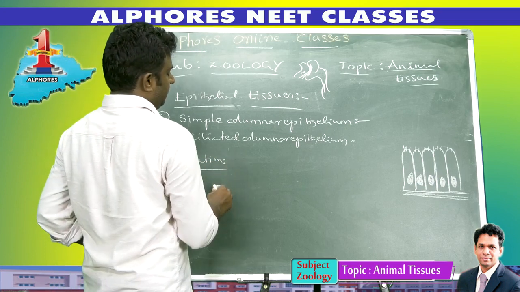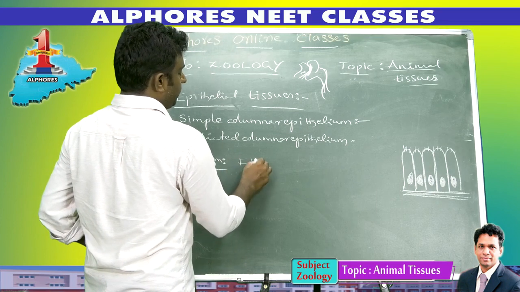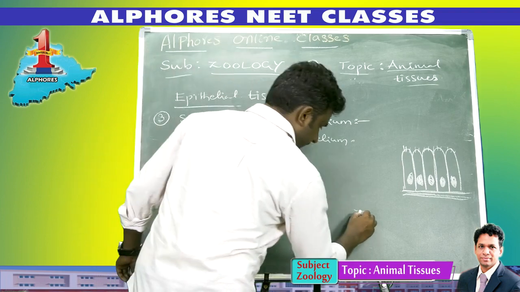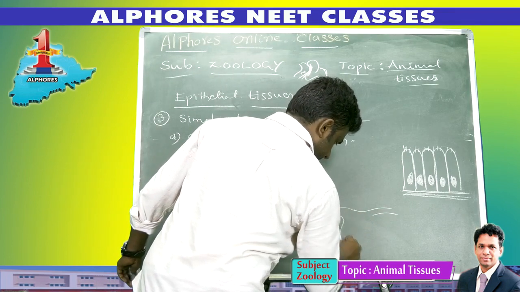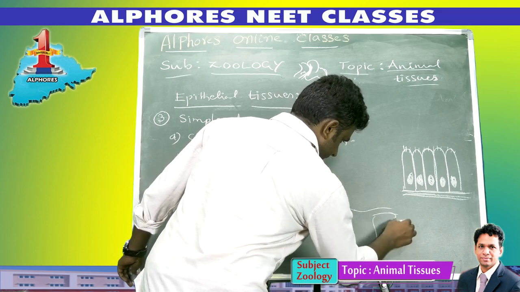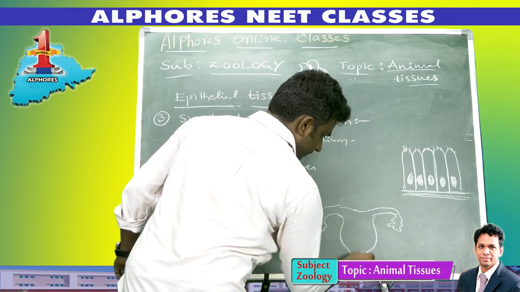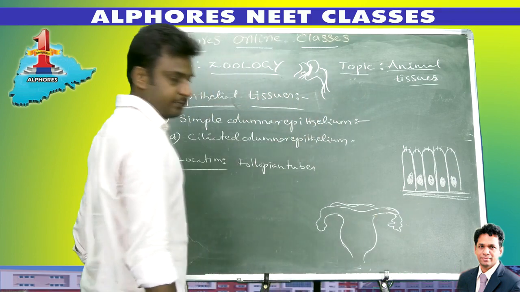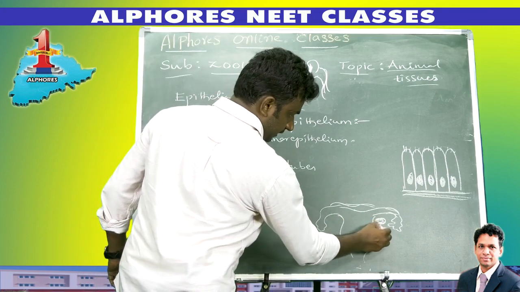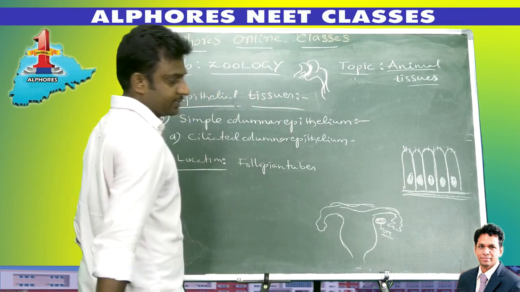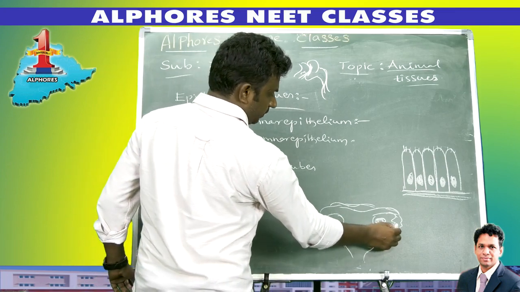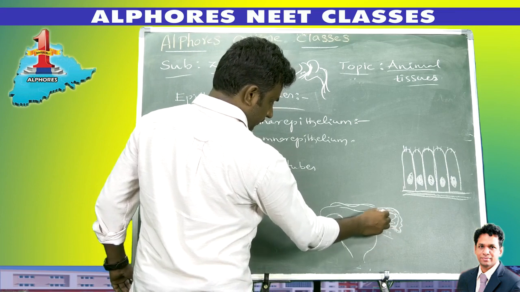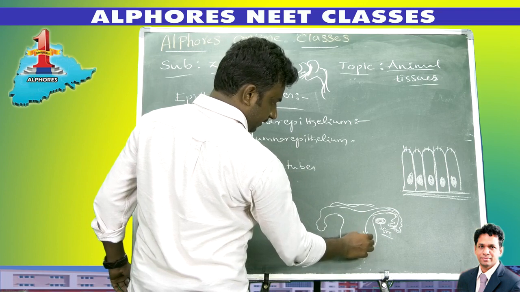These are present in the fallopian tubes. If you see the female reproductive system, these tubes are called fallopian tubes. Here, ovaries are present. Ovaries release the ova. Ova are collected by the fallopian tubes. Here, fimbriae are present that collect the ova. The ova are transported towards the uterus for implantation of the embryo.